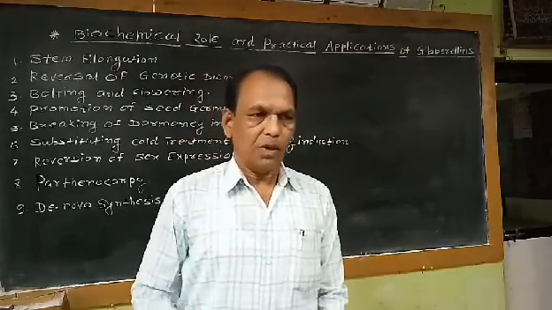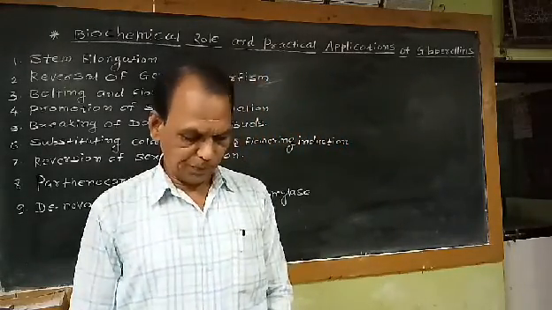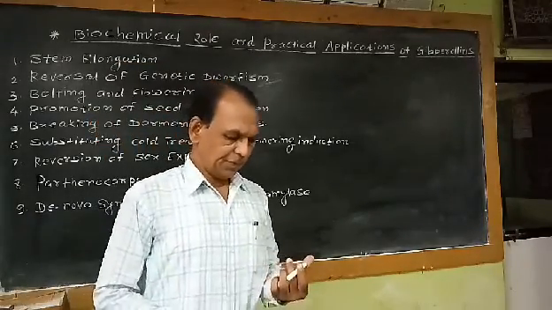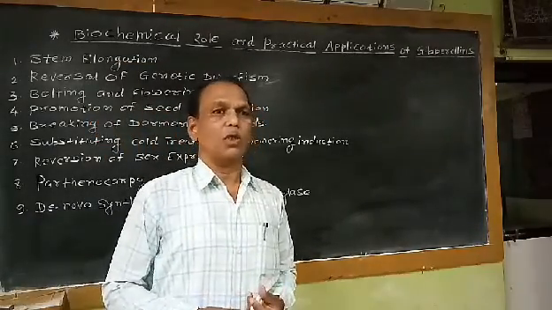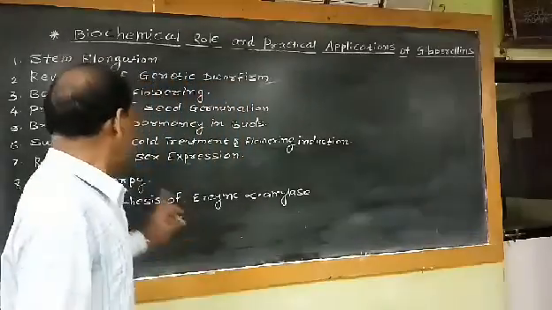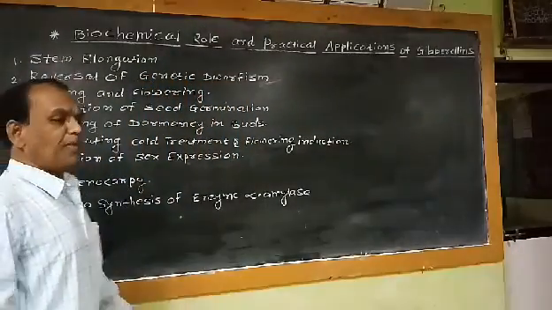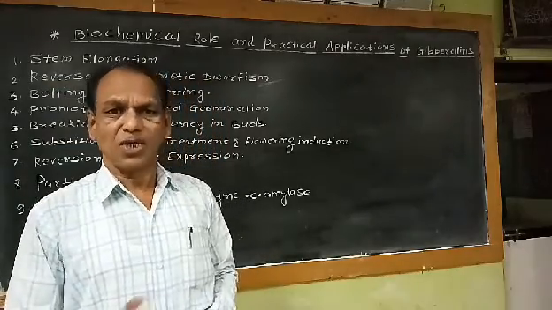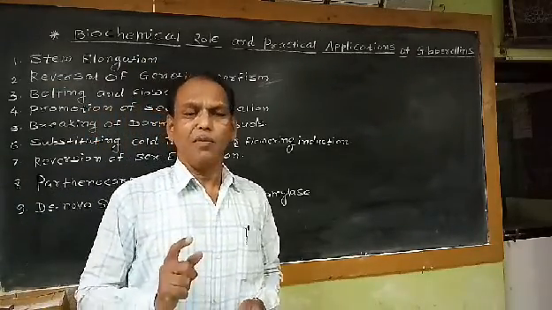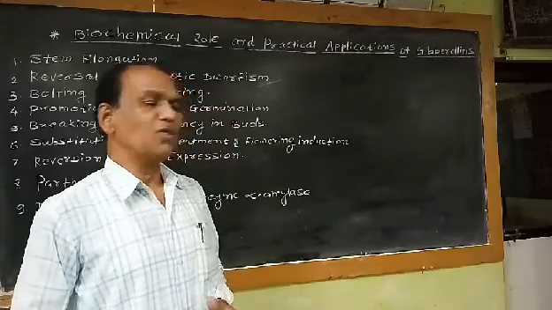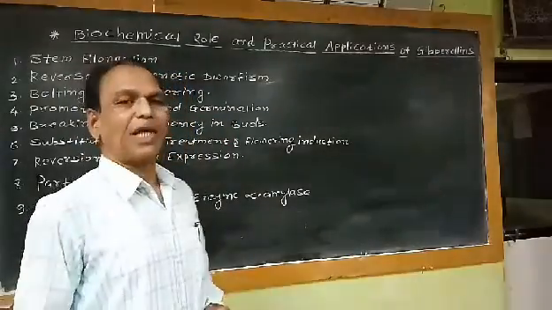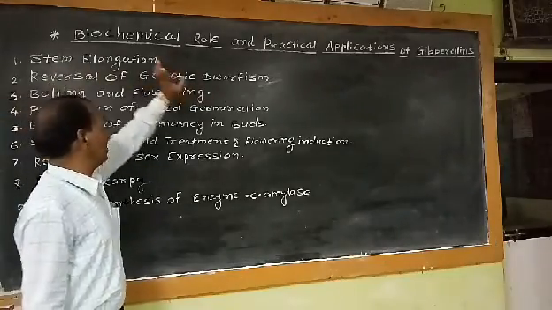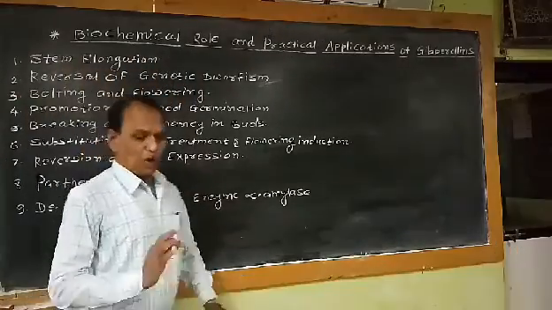So this gibberellin phytohormone, or growth hormone, plays an important role in performing various physiological roles. There are a total of 9 biochemical or physiological roles of gibberellins. I am going to discuss these 9 biochemical roles of gibberellins one by one, and their practical applications. So the first biochemical role of gibberellins is stem elongation.